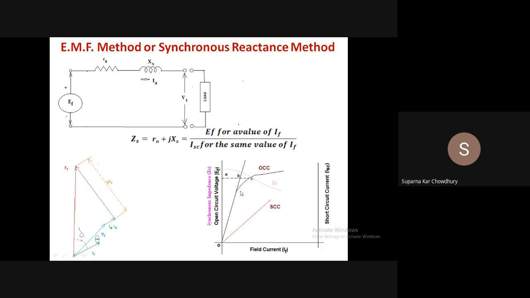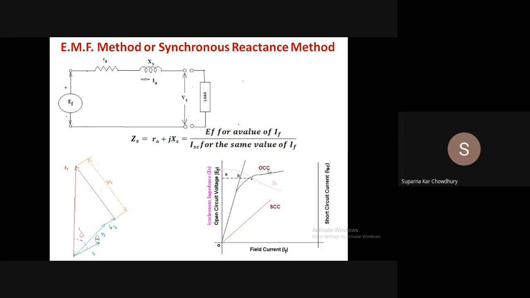And for the open circuit there is saturation, but the level of saturation under loaded condition is more. So under loaded condition the machine will be highly saturated. So the actual synchronous reactance the machine encounters when it runs with full load is less than the value we get from the open circuit and short circuit test.